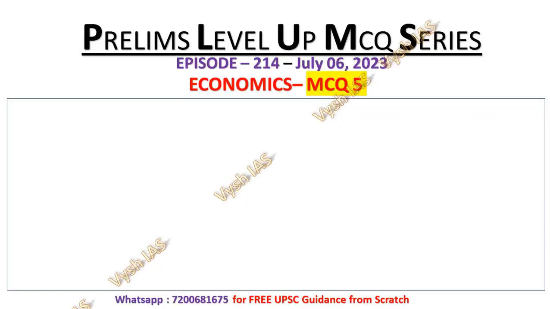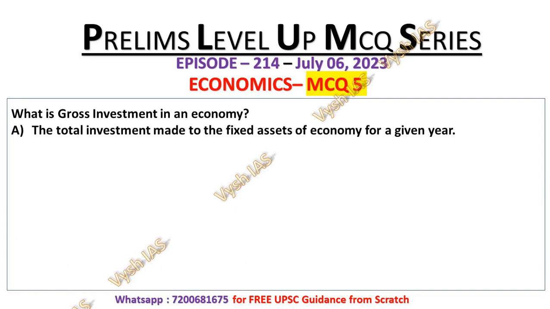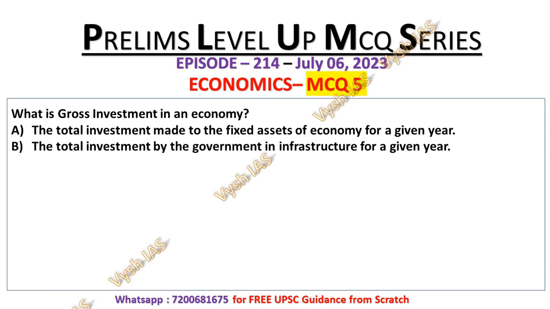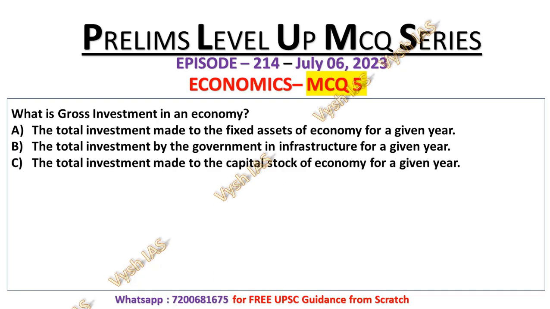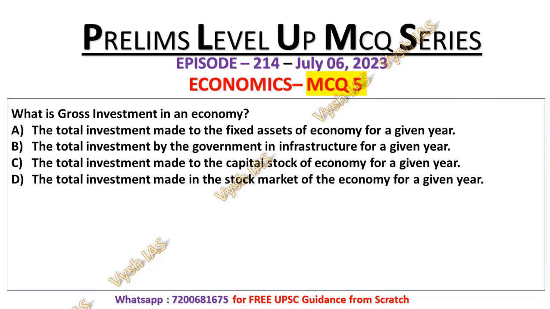The last MCQ of today's class. What is gross investment in an economy? Option A: The total investment made to the fixed assets of an economy for a given year. Option B: The total investment by the government in infrastructure for a given year. Option C: The total investment made to the capital stock of the company for a given year. And the last option: The total investment made in the stock market of the company for a given year. So you have to identify the correct statement regarding gross investment. So I will provide you 10 seconds. Try to answer this question.